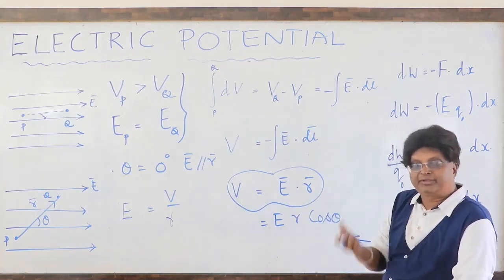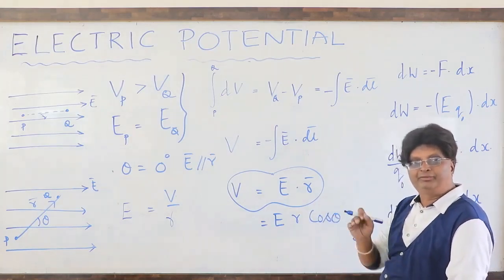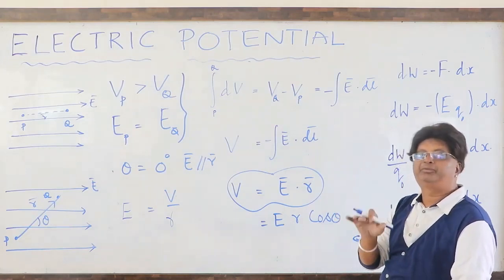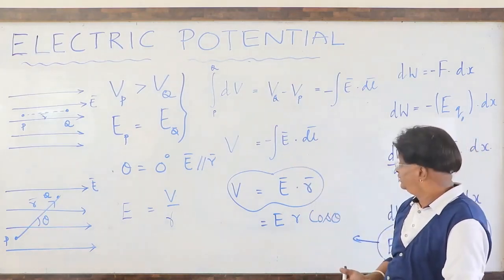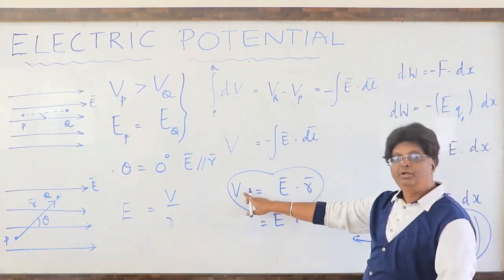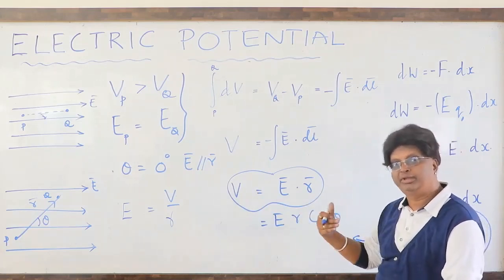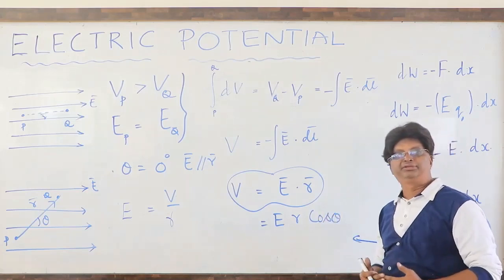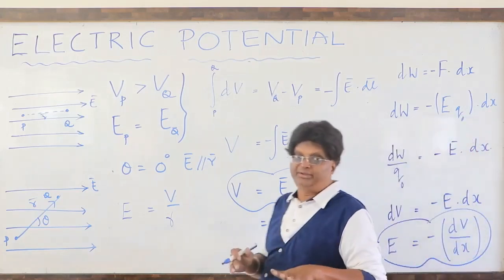It can be a very tough example if we are unaware of any of these fundamentals. Simply writing a relation and forgetting is not sufficient. So here you see E bar dot R bar is nothing but V. V is the potential difference. It can even be the potential at a point when the other point is at infinity, where the potential is 0. So this is the present session.